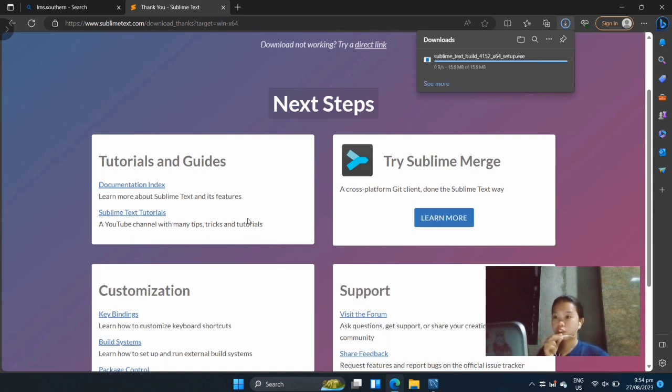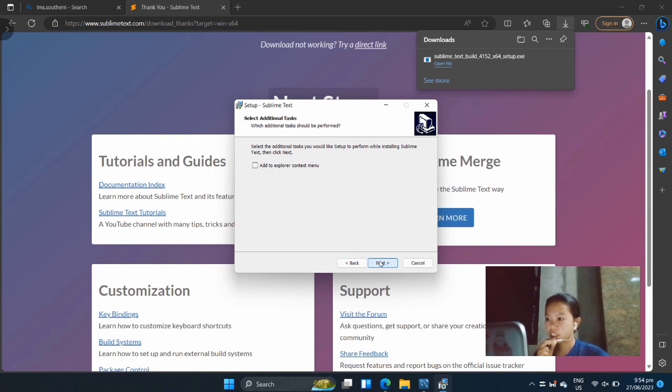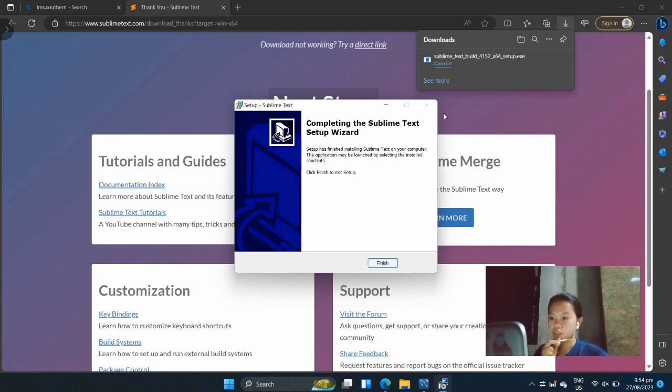Once the downloading is finished, double-click the downloaded file and it will start the setup. Okay. We will stick to the destination, so next. No need to change anything here, so next. Then ready to install, so install. Then completing, so finish.